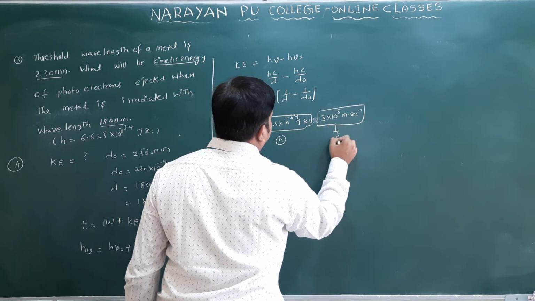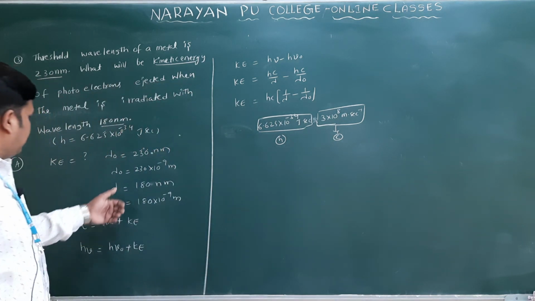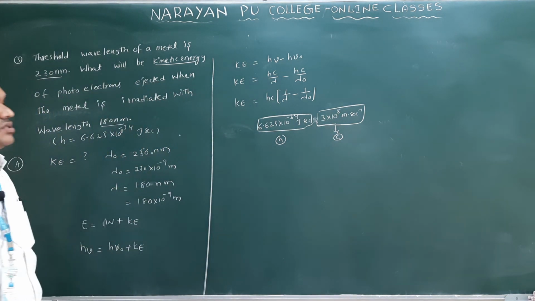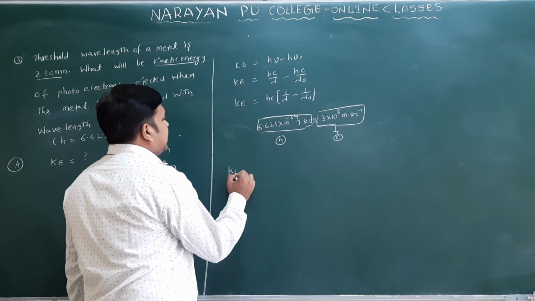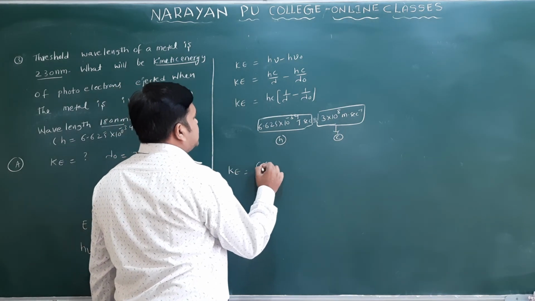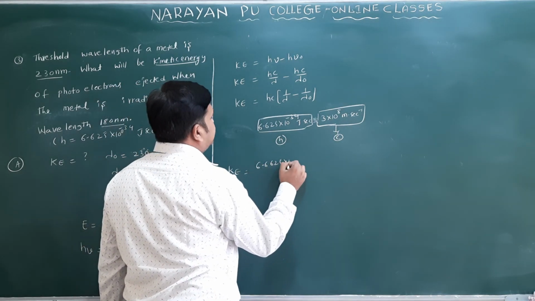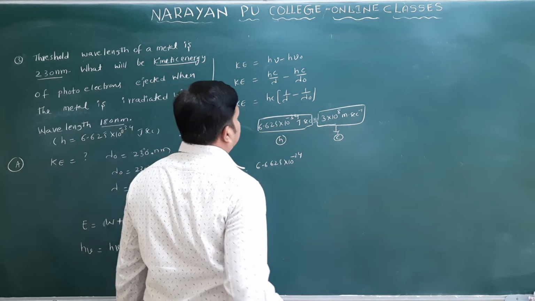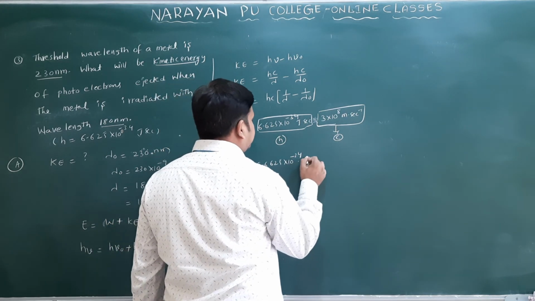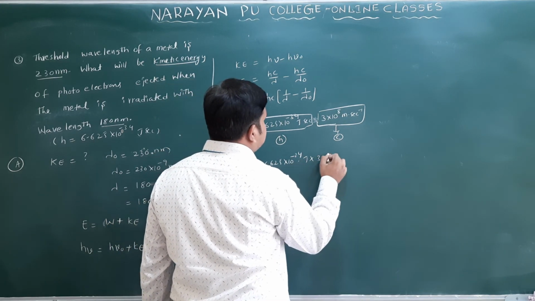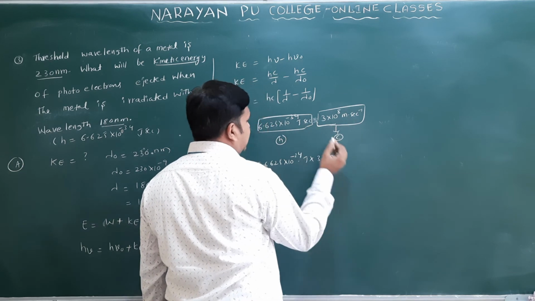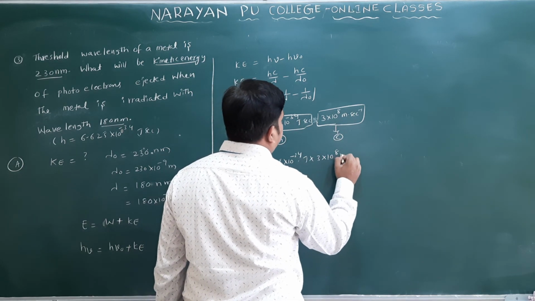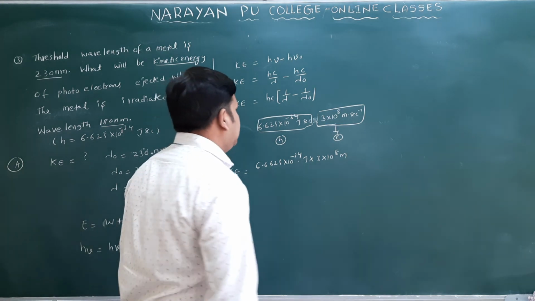CO only. Already we have the lambda value and lambda naught. You can substitute the values in this formula. I will write here kinetic energy is equal to 6.625 into 10 power minus 34 joule, into 3 into 10 power 8 second inverse here. Second cancels here, then what you get here? 3 into 10 power 8 meter.